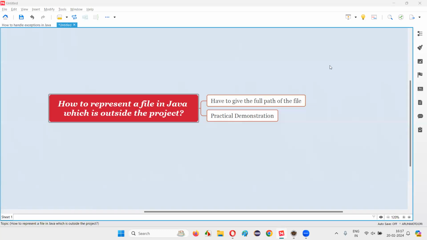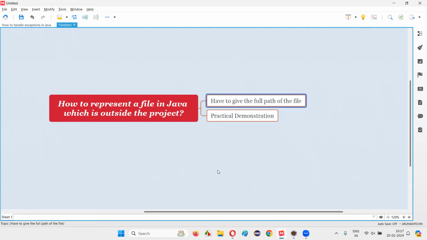Welcome to this session. In this session, I am going to answer one of the Java interview questions. That is, how to represent a file in Java which is outside the project. Let me answer. In Java, in order to represent a file which is outside the project, we have to give the full path of the file.